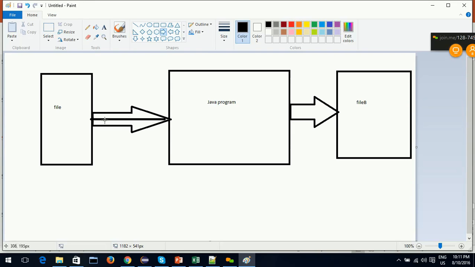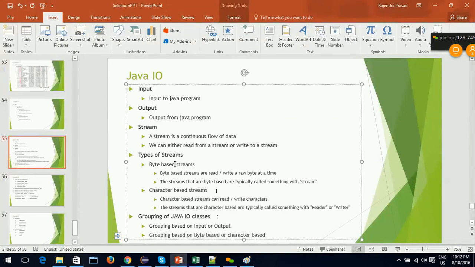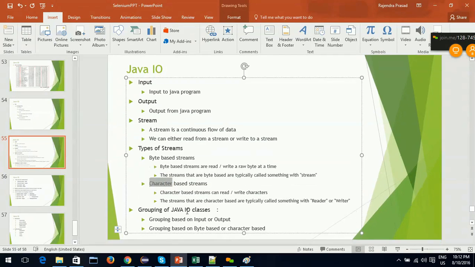Okay, the actual data present in that file flows character by character. You know the difference between byte streams and character based streams. In byte based streams, the bytes flow. In character based streams, the actual characters in the file flow. Now we discussed what is an input and output, and what is a byte based stream and what is a character based stream.